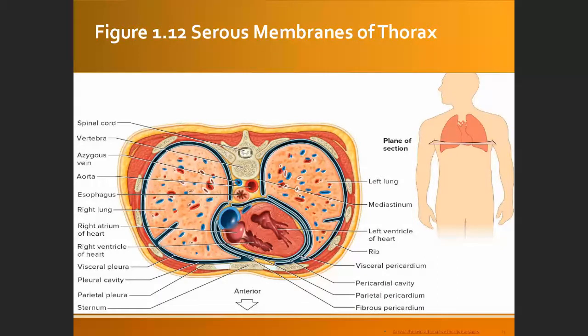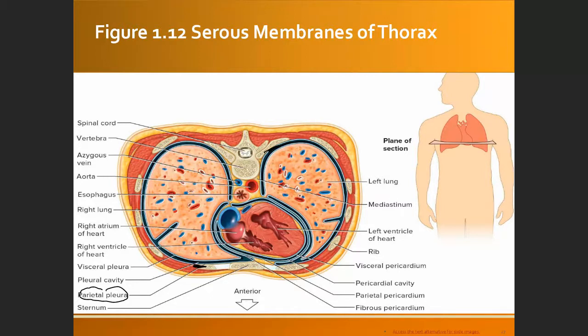This parietal layer over here is the one that attaches to the bone, which in this case is the rib, the rib cage, or on the back, to the backbone over here.